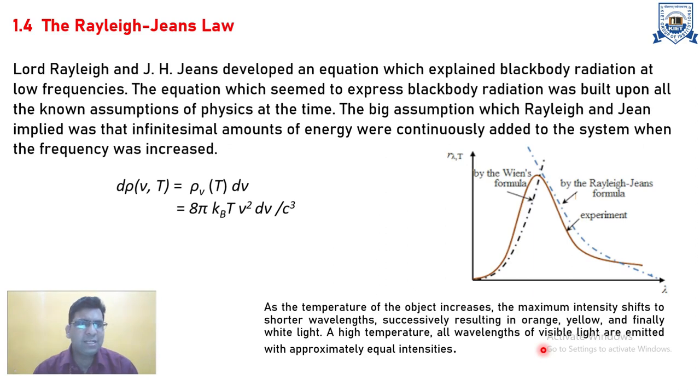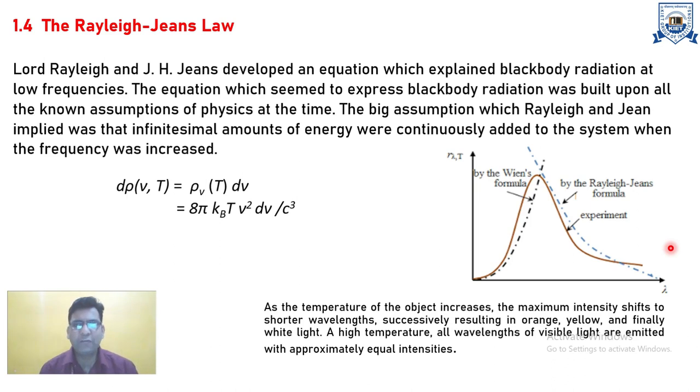After some observation, from the experimental data, Lord Rayleigh and J. Jeans developed an equation which explains black body radiation at low frequency. The equation which seemed to express black body radiation was built on all the known assumptions of physics at the time.